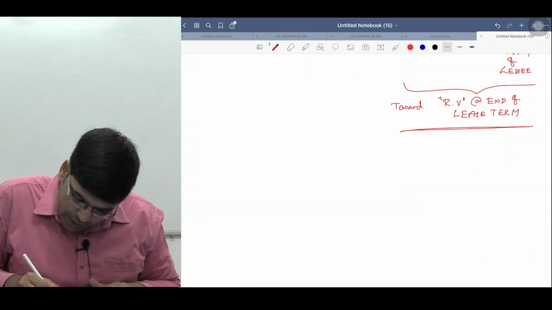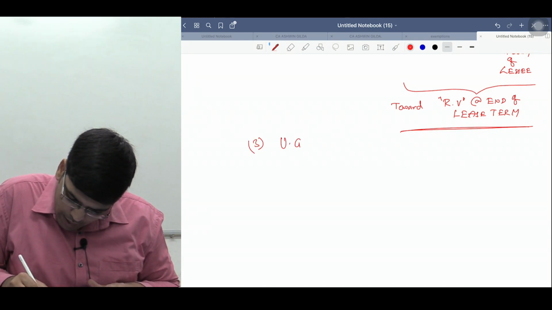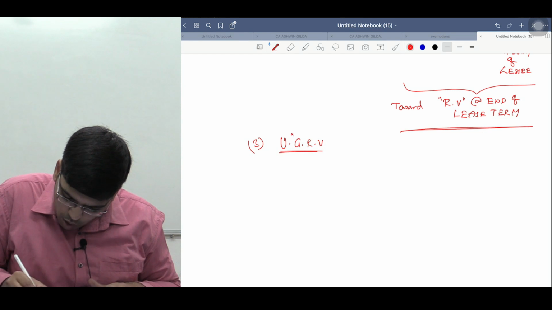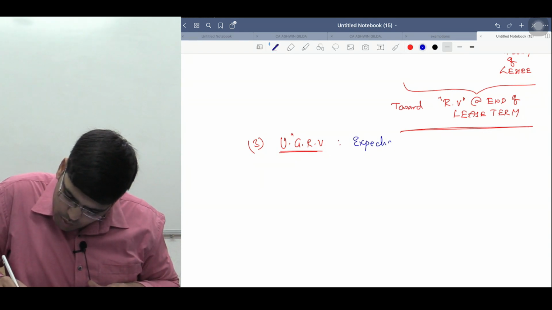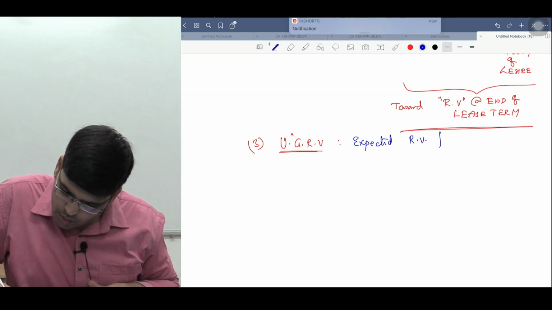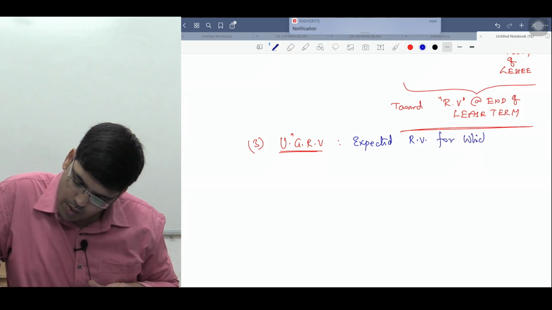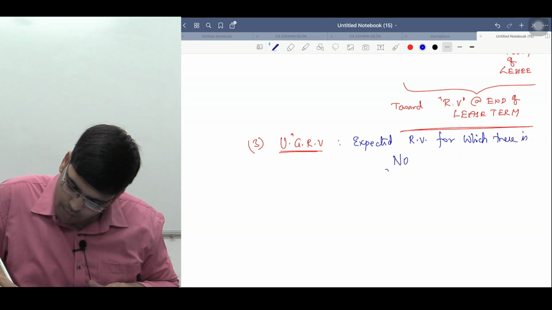Now what is the unguaranteed residual value? Unguaranteed residual value, UGRV, what will it be? It is the expected residual value for which there is no guarantee.